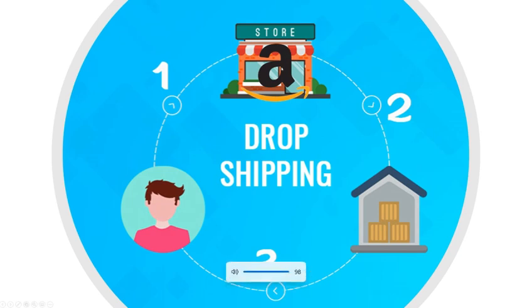You're acting as the middleman, right? So how it works is the customer comes, they find the product on Amazon, and then obviously you're going to take the customer's information, the customer's payment, and then buy that on your supplier's website, and the supplier will then send that to the customer because you're going to input the customer's information onto your supplier's website. Okay, that's the simplest way that dropshipping works.